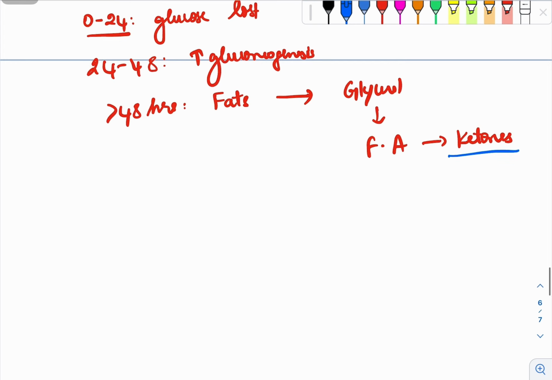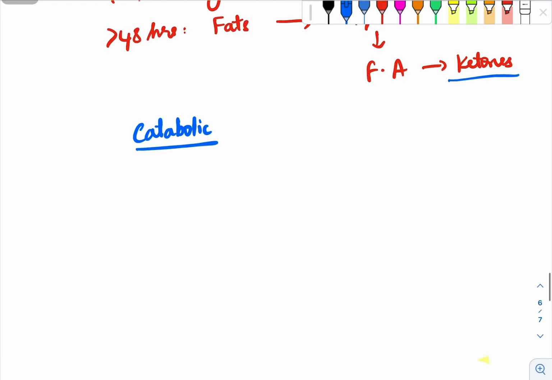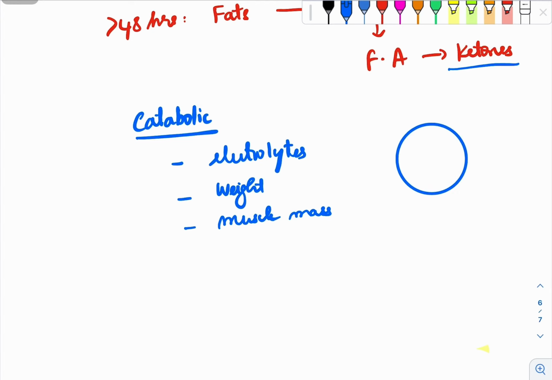During this phase of 3 to 5 days, the patients are going into a catabolic state. Whenever the patients are going into a catabolic state, they lose electrolytes, they lose weight, they lose muscle mass. So consider this is a cell, and during the catabolic process, the potassium, magnesium, and phosphorus all are forced to move out of the cell, because there is no activity going on inside the cell. There is no need to produce energy. The resting energy expenditure has reduced.